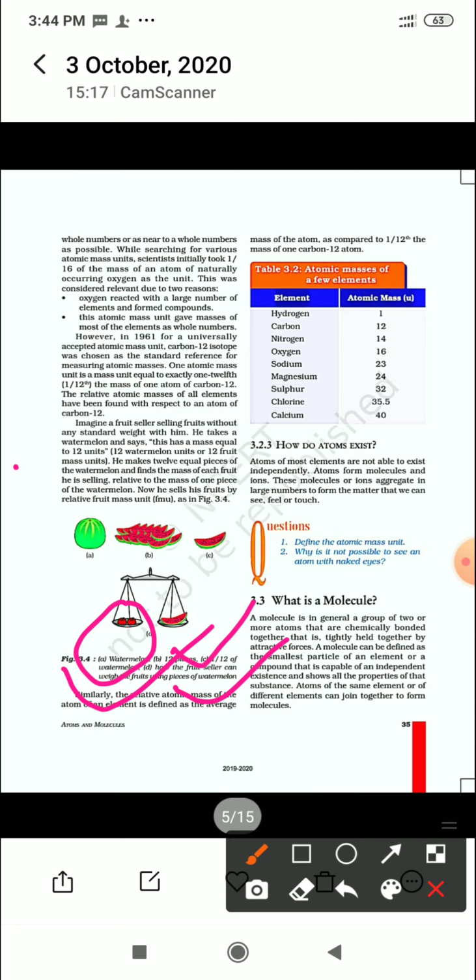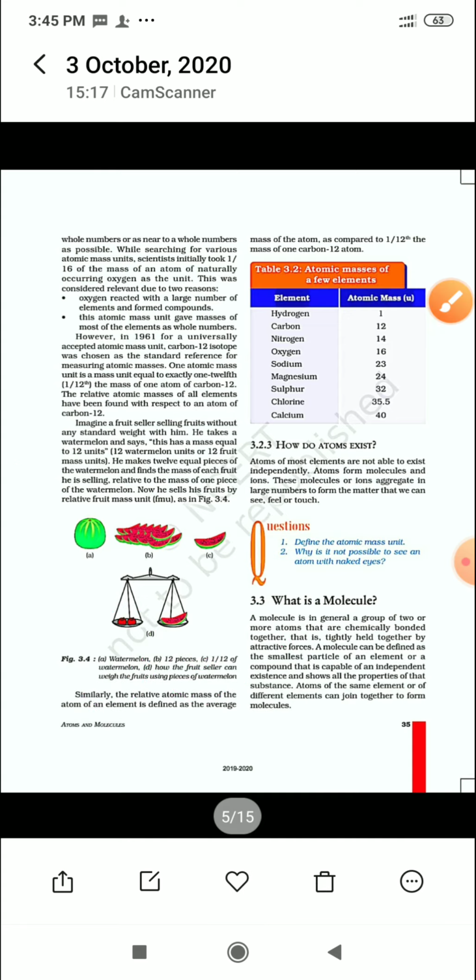Just suppose I choose a stone as a reference, and I decide this stone is 500 gram. Whatever quantity you require, I will balance according to that particular stone. So that stone is a reference for me. The same is a relative mass. Relative mass means we are comparing things with one reference thing. So that is called relative mass.